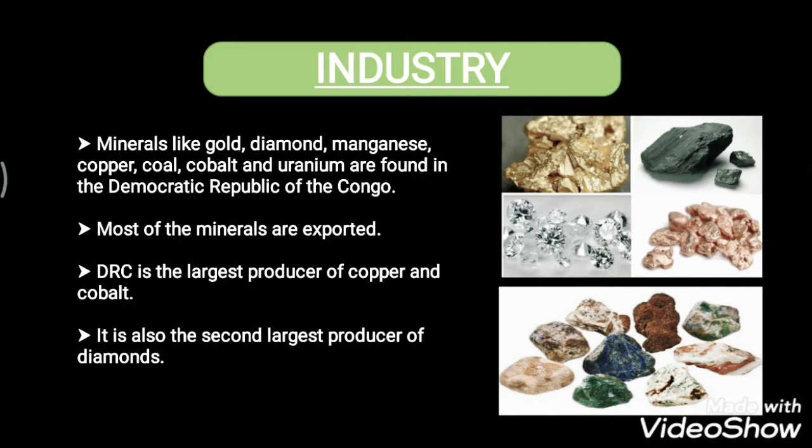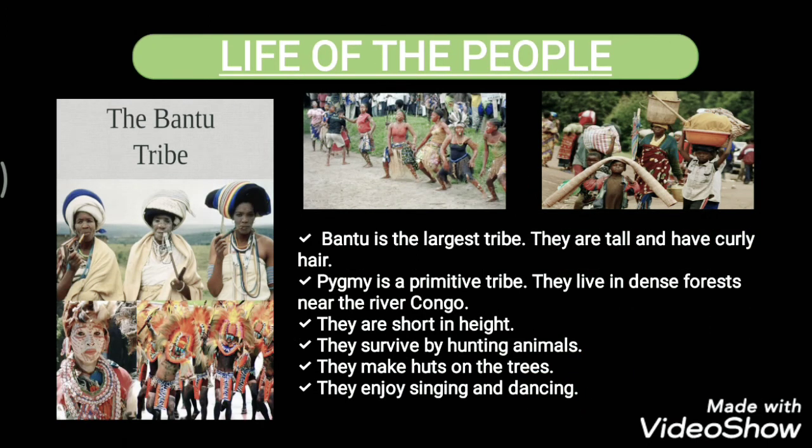So next we move on to the lifestyle of the people. The DR of the Congo is a thinly populated country. A number of different tribes live here. Bantu is the largest tribe here. Previously they were also known as Abantu. Bantus are basically tall and they have curly hair.